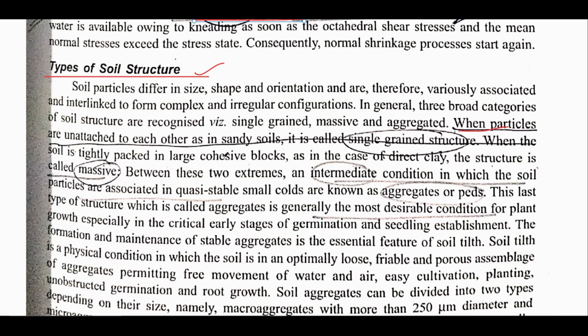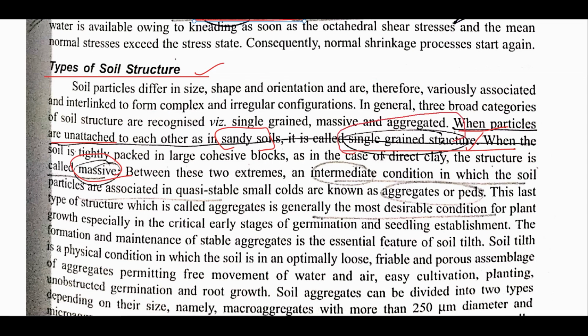See, when particles are unattached to each other, means they are separate, like sandy, clay, or silty, they are known as single grain structures. When they aggregate together to form blocks, these are known as massive.